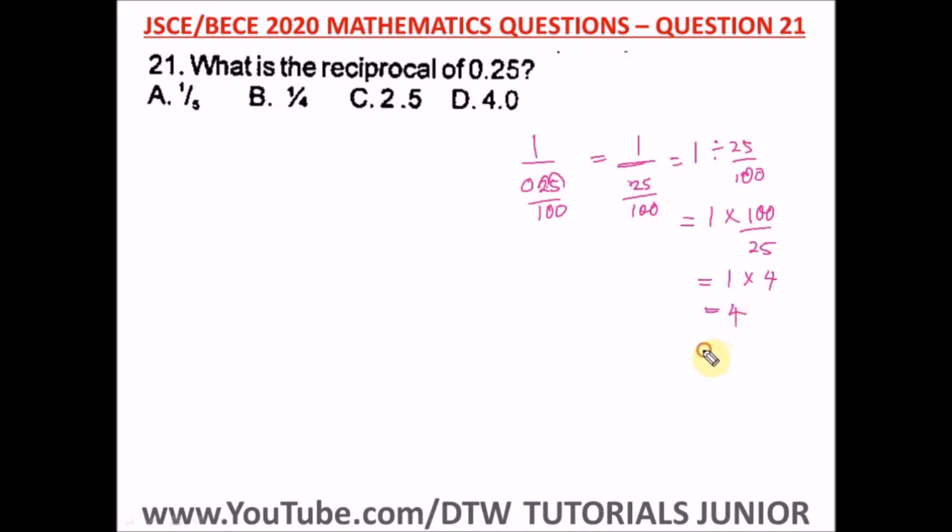Okay? Or 4 points, the same as what? 4.0. And our right option here is option D.